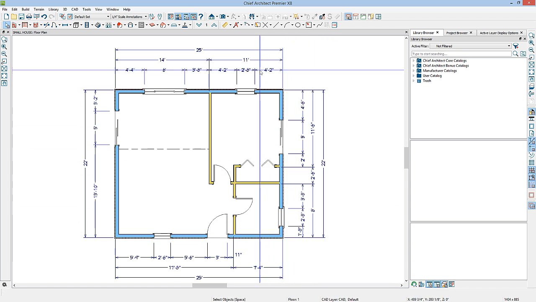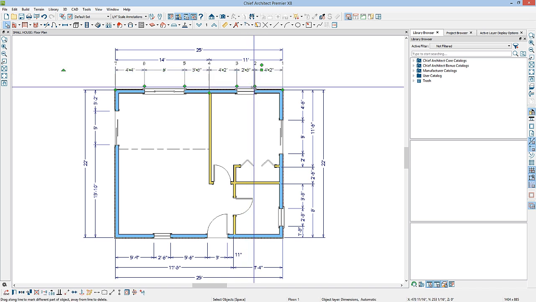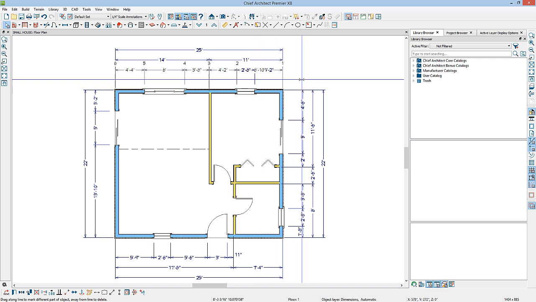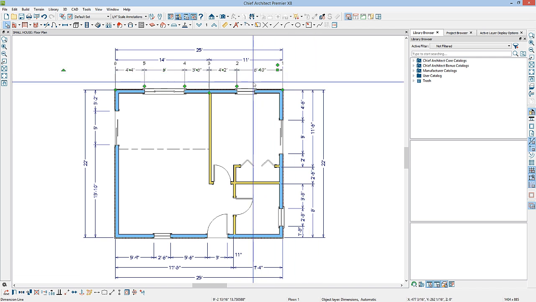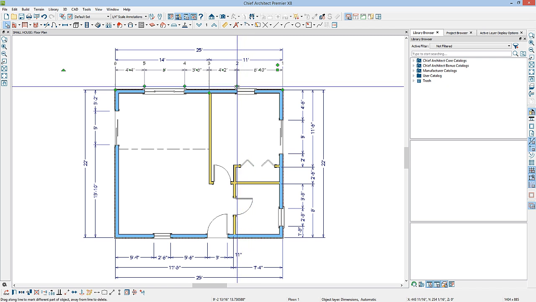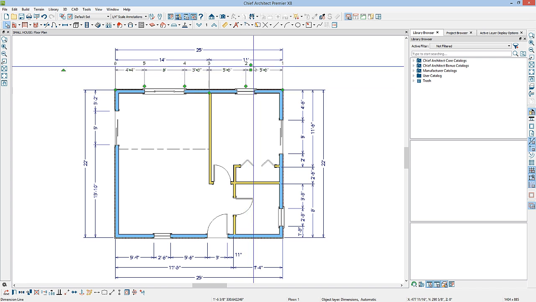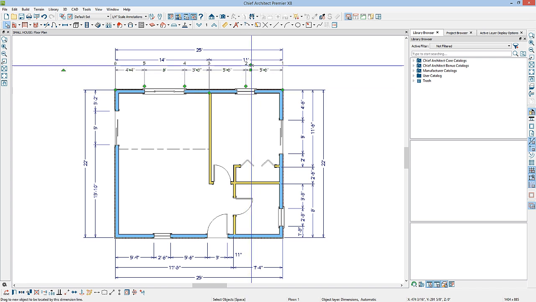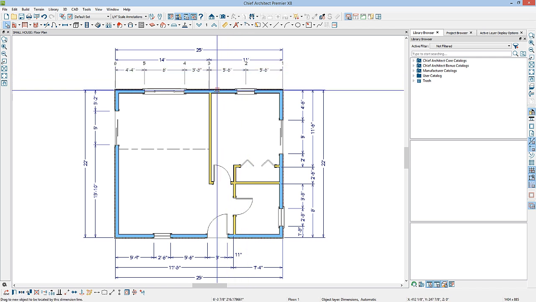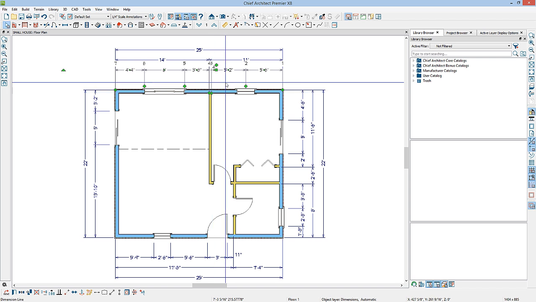You can also edit the extension lines. If I click on the dimension line and then select one of these diamond-shaped edit handles, you can remove it by simply clicking and dragging it away from the dimension line. You can move an extension line by selecting that diamond-shaped edit handle and move it to the position where you want it. You can add additional extension lines by selecting this dangling diamond edit handle next to the Move edit handle. Click and drag it to an object that you want to dimension to.